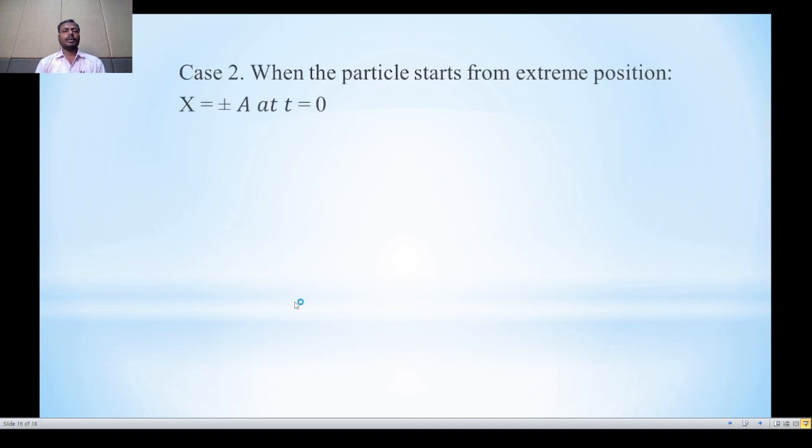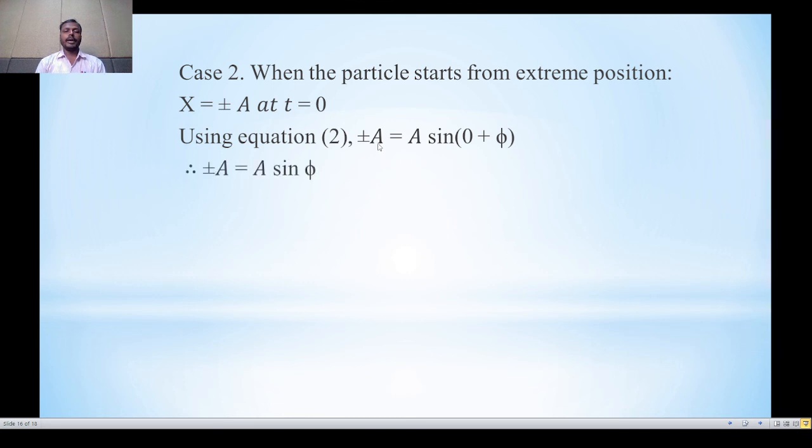Now the next point is, when the particle starts from extreme position, at extreme position we know that x is equal to plus or minus a, and particle starts, that is t is equal to 0. Putting this value in equation 2, we can write here plus or minus a is equal to a sine 0 plus phi. Cancelling a on both sides, we can write here sine phi is equal to plus or minus 1. We know that phi is equal to pi by 2 or 3 pi by 2.